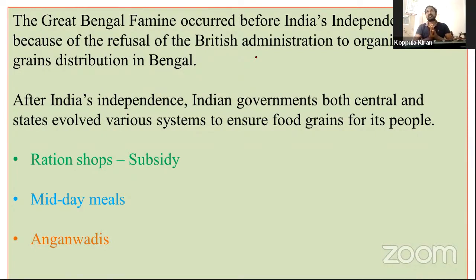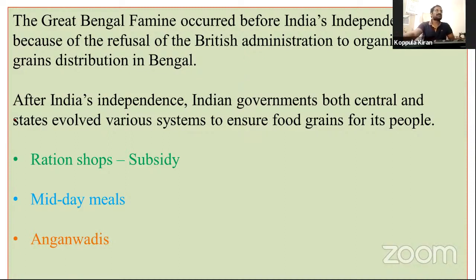The British rulers did not organize the distribution of food grains to the people properly. Then there were no food grains, scarcity was created, and famines occurred. Most of the people died from that scarcity of food.